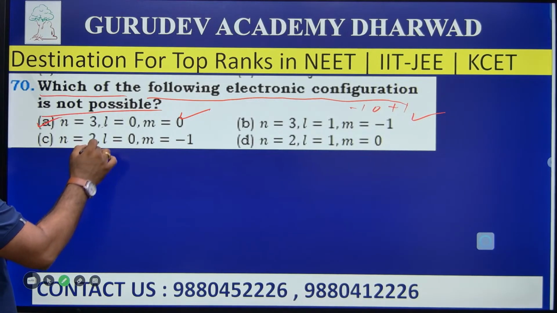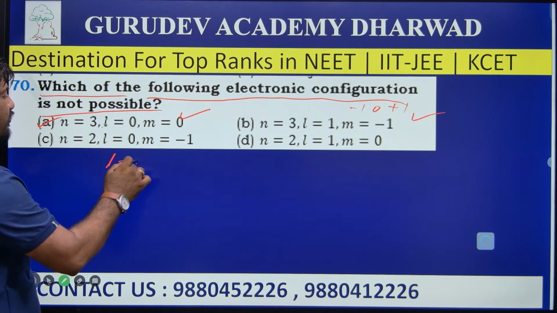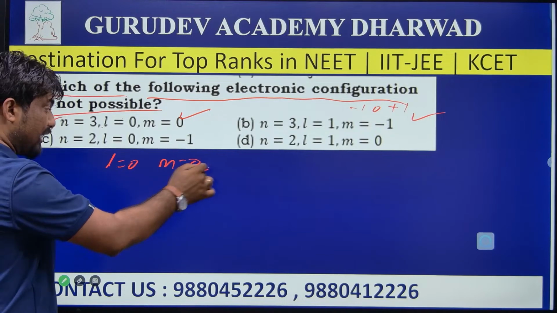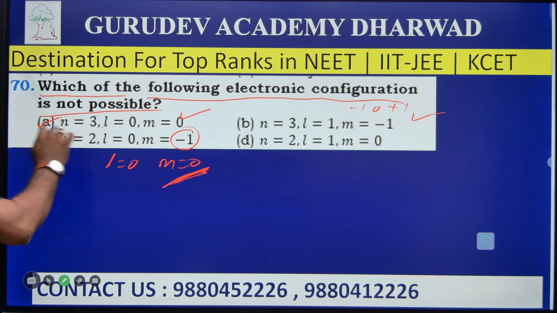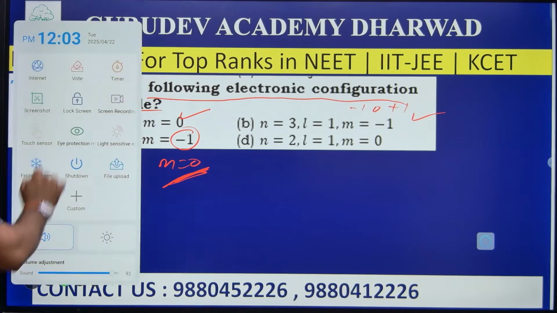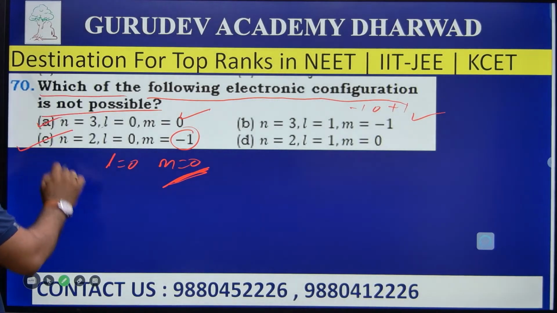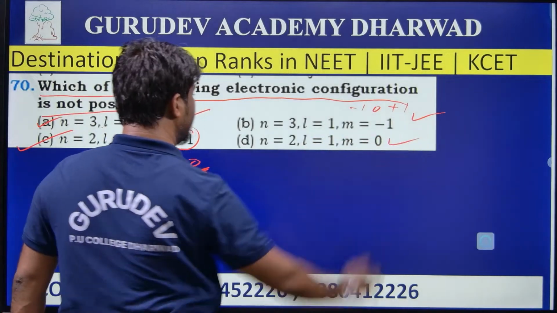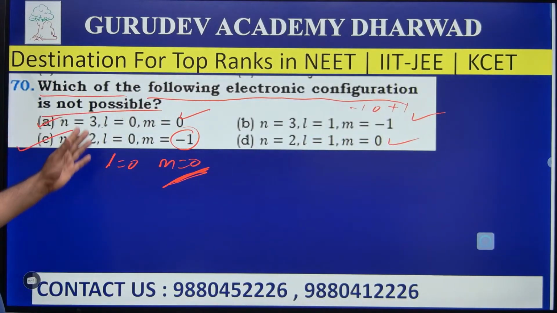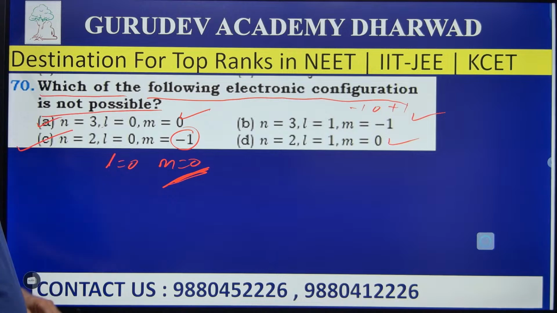Next, go to C. If n is equal to 0, then l is equal to 0. If l is equal to 0, m also should become 0. It cannot be -1. So which is not possible? Option C is not possible. Yes, of course, D is also possible. Hence option C is not possible for the electronic configuration.